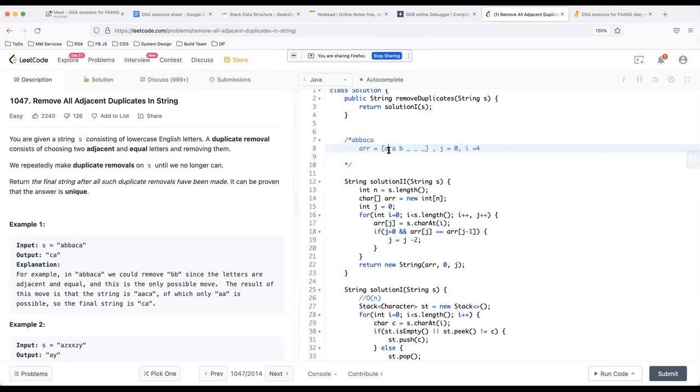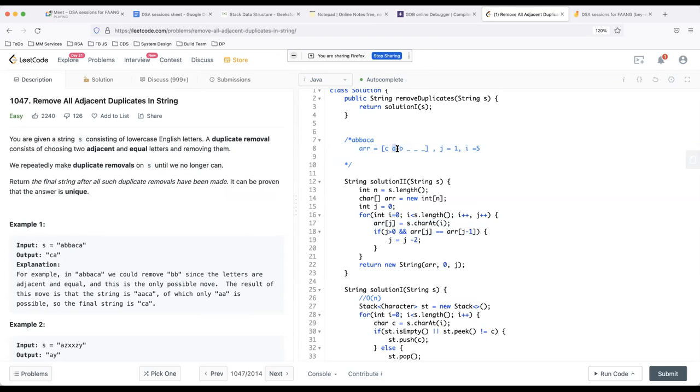So I'm going to copy C here. And then, is J greater than 0? No, this condition becomes false, so we don't do anything. Then we increment I and J. J becomes 1, I becomes 5. And finally, we copy the last character, which is A, into the J equal to 1 location. What is the J equal to 1 location?